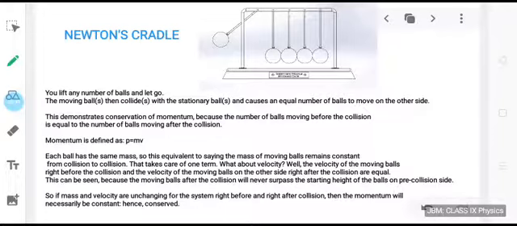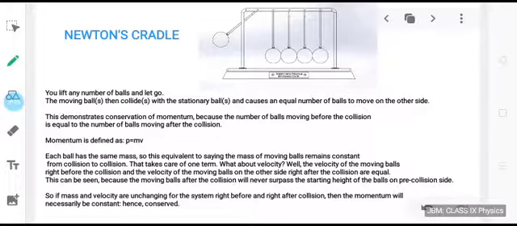The moving ball then collides with the stationary ball and causes an equal number of balls to move on the other side. This demonstrates conservation of momentum because the number of balls moving before the collision is equal to the number of balls moving after the collision. Each ball has the same mass. So this is equivalent to saying the mass of moving balls remains constant from collision to collision.